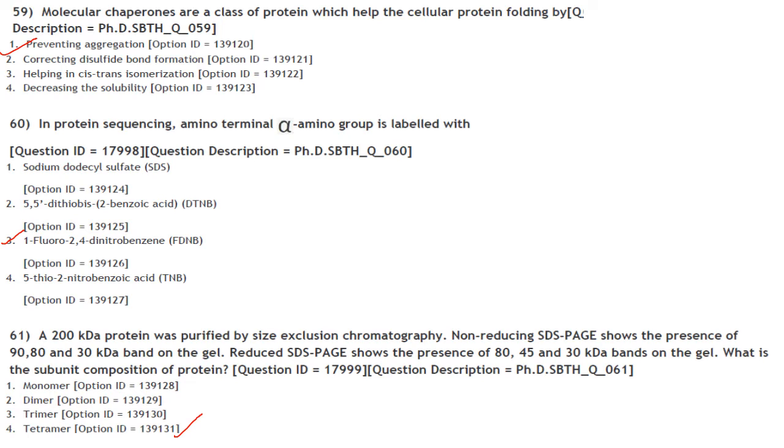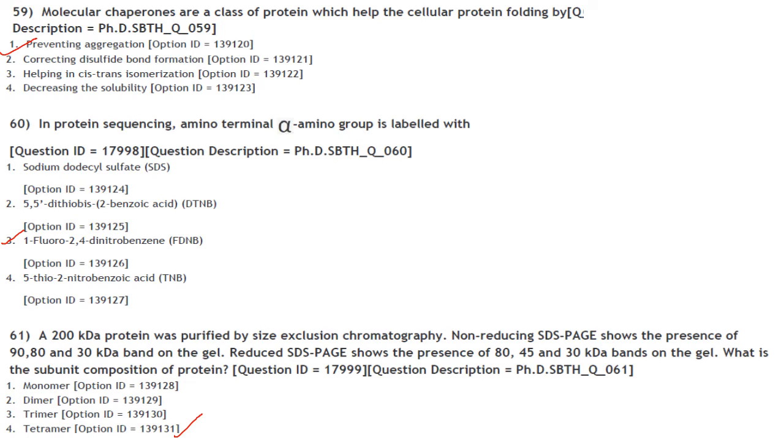Then a 200 kDa protein was purified by size exclusion chromatography. Non-reducing SDS-PAGE shows the presence of 3 bands, that is 90, 80 and 30 kDa bands on the gel. Reduced SDS-PAGE shows the presence of 80, 45, 30 kDa bands on the gel. What is the subunit composition of the protein?